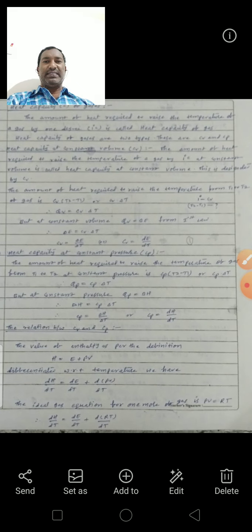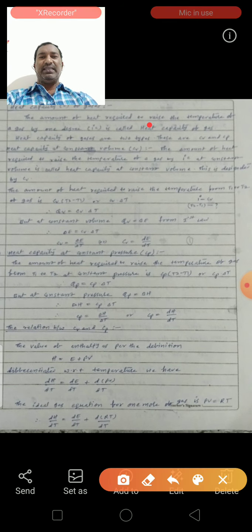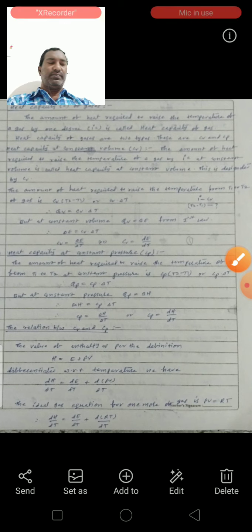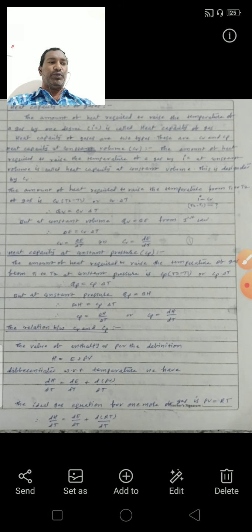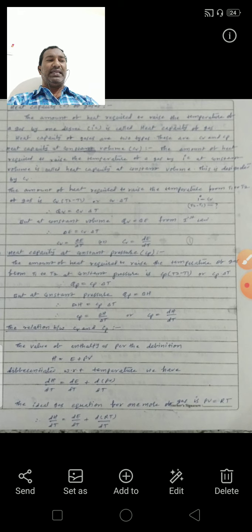See the next, heat capacity of gases. Heat capacity is denoted by C. The definition of heat capacity: the amount of heat required to raise the temperature of a gas by 1 degree Kelvin, 1 degree centigrade, is called the heat capacity of the gas.